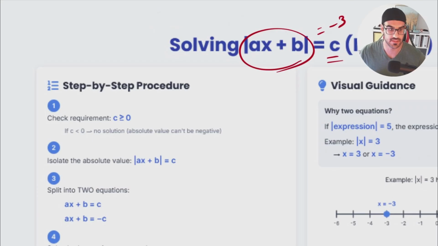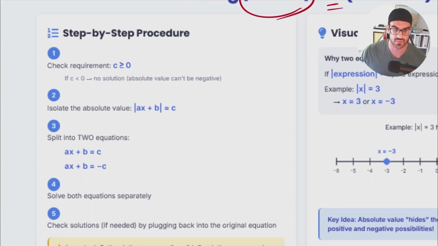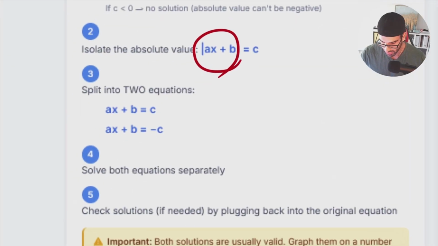That's some kind of a fact. So after that, we have to isolate the absolute value. If you remember for the equations, I told you that at this point, you have to isolate the absolute value. It means that whatever we have inside of it, could be anything, x plus b plus c, whatever you have over here, you have to isolate that. At the end, you have to make sure that x plus b is equal to negative c.